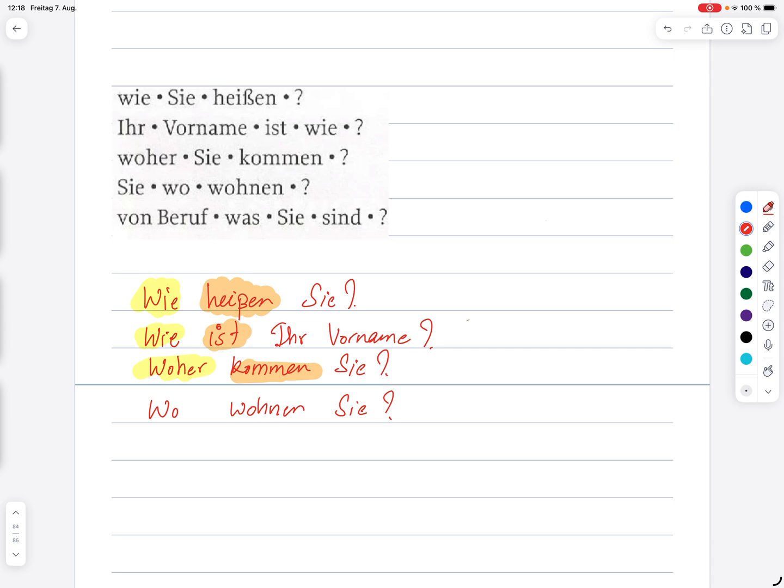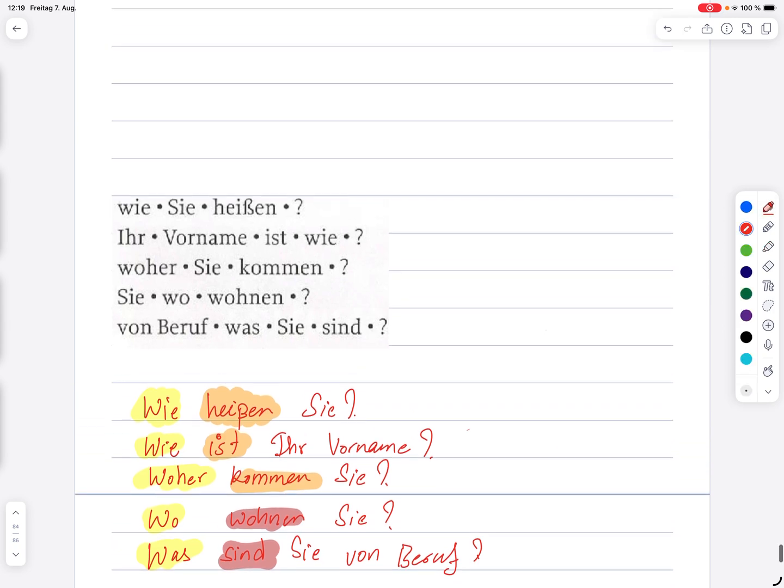The last one now, von Beruf, was Sie sind. So we will ask the question with was, what, sind, verb, Sie, von Beruf. What is your profession, or what are you professionally? What do you work as? Was sind Sie von Beruf? Then again we have wo and was at the first, the question terms, and then we have the verb at the second position, and then everything else later. So that's how we make W-Fragen in German.